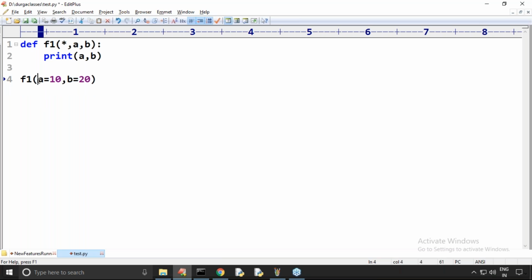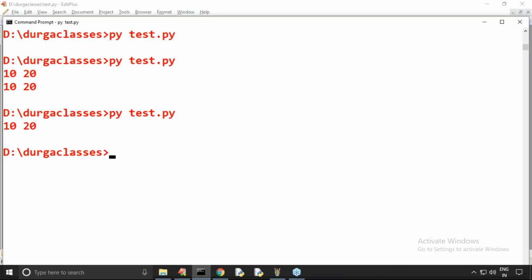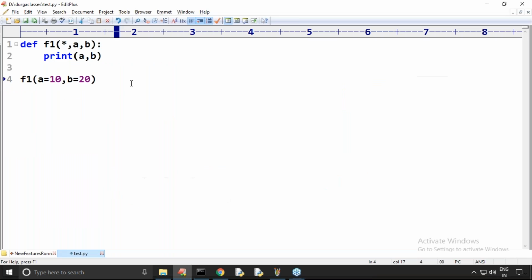Yes, I'm passing the values for A and B. Keyword only. Yes. What is the problem? Observe. Happily it's working, sir. Now, if I take F1 of 10 comma 20, can you please confirm: is it valid or invalid? Second one, sir. Is it valid or invalid? Invalid. Python virtual machine will give an error.